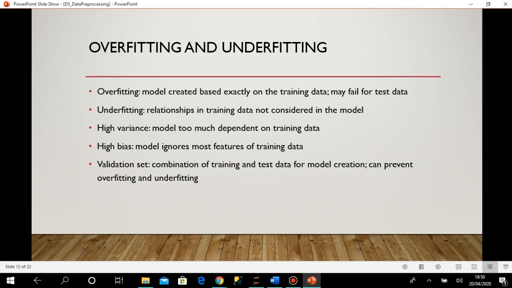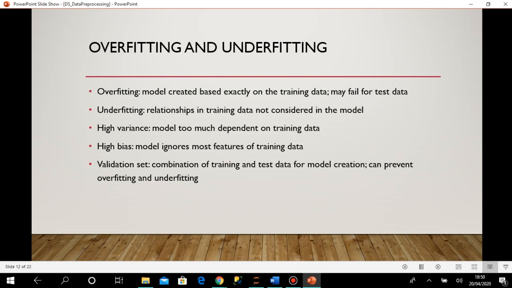So it's like a very well balanced thing. You should understand the training data given, and you should understand the concept also. So that balance is very important. Okay, so two terms come in the picture.